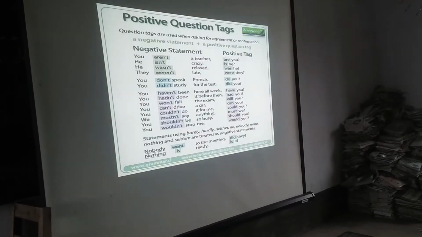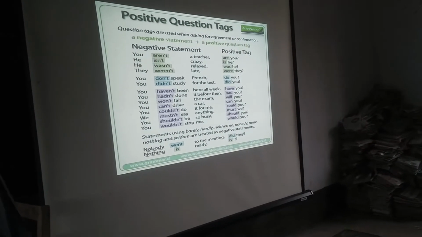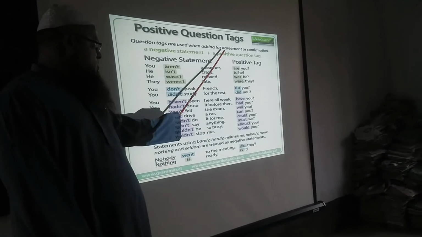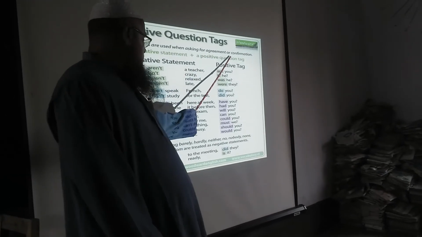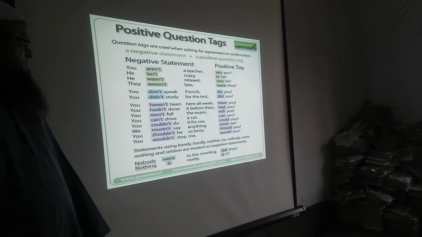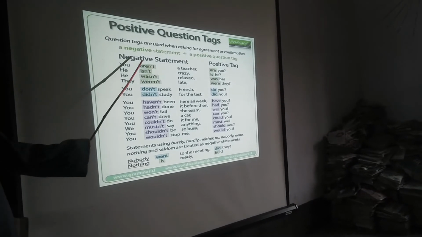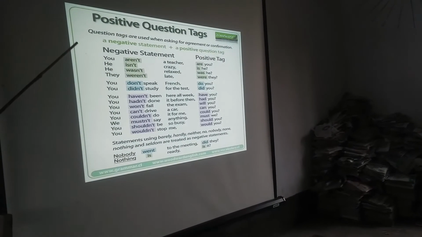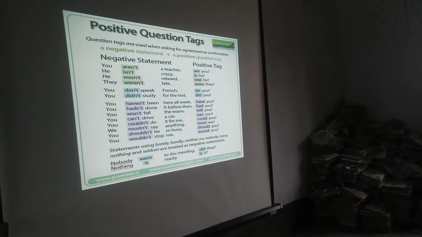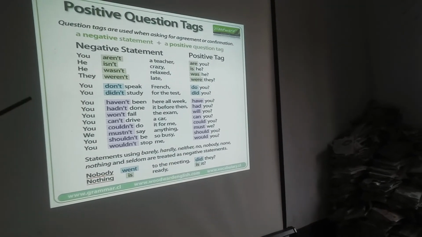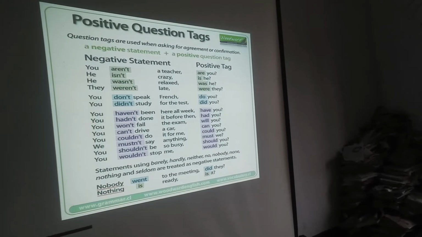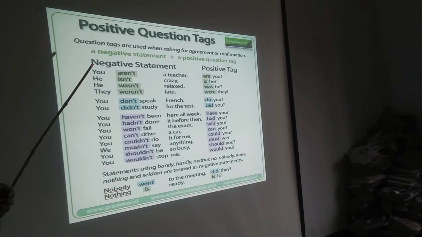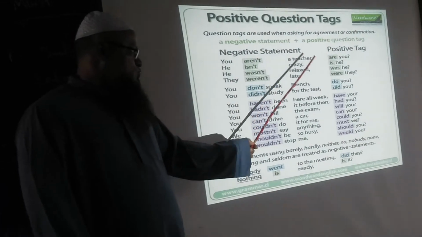Now I am trying to show some examples. Positive statement, negative tag. Tags are used when asking for agreement or confirmation. A negative statement plus a positive tag. Negative statement, positive tag. Dear students, follow the board and try to understand how we can make tag questions. If the statements are negative, the answer is a positive tag. At first I try to show you negative statements to positive tag.